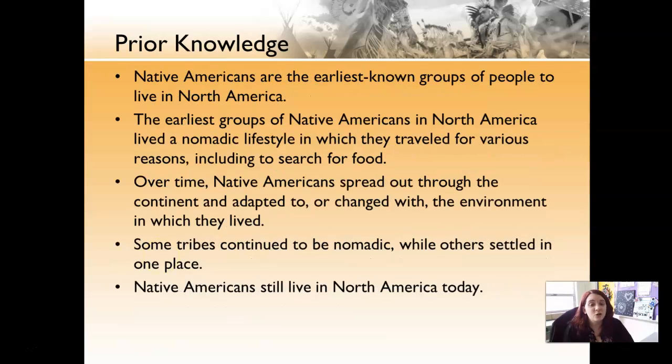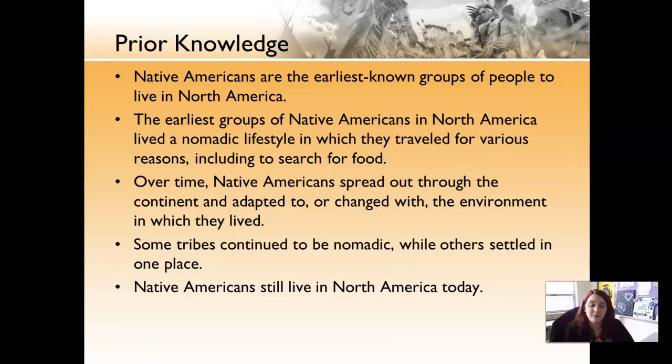The Native Americans are the earliest known groups of people that lived in North America. They lived a nomadic lifestyle, which means they traveled from place to place in order to search for food. Now, because of where they lived, the food was hard to come by, so they had to be able to travel around a lot to find what they needed.